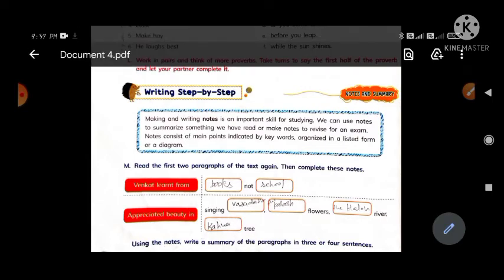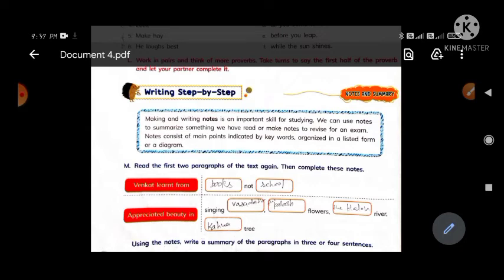Here are some options, and there are some clues given. So you have to read both paragraphs and now complete these notes.